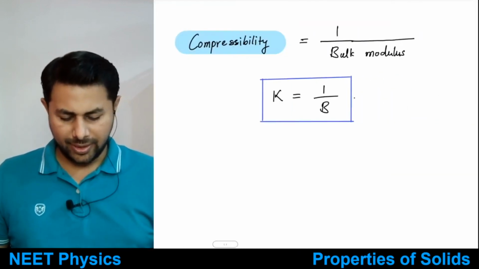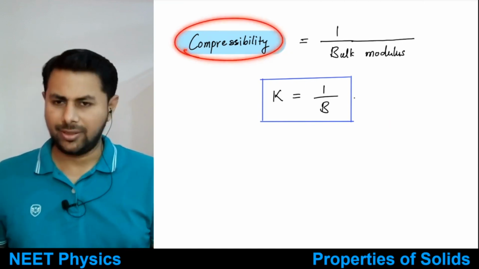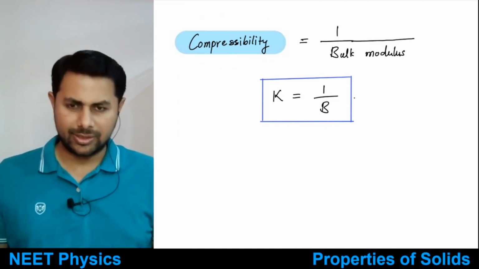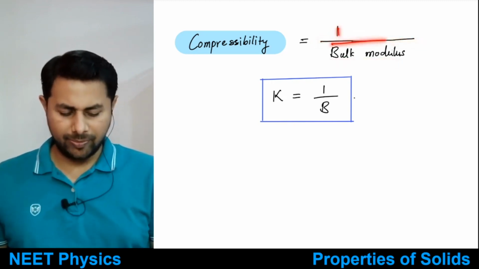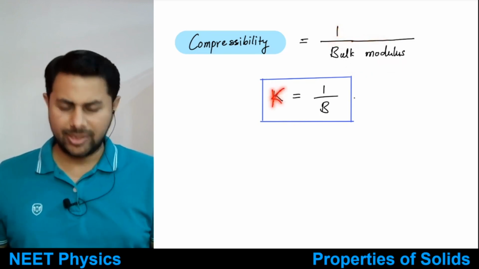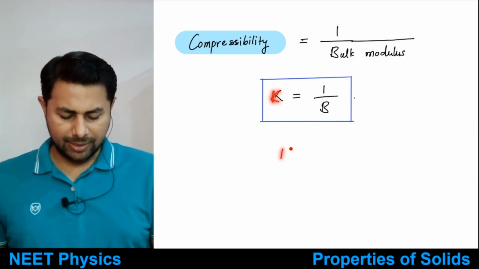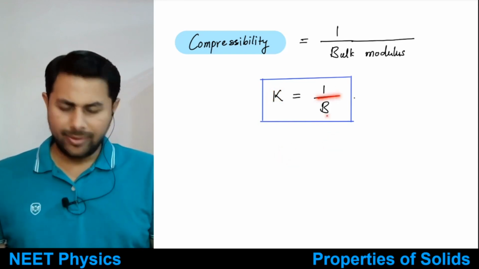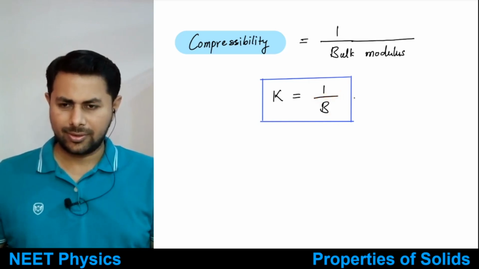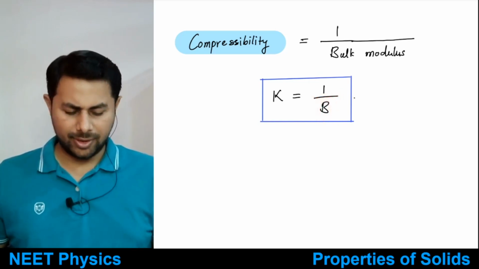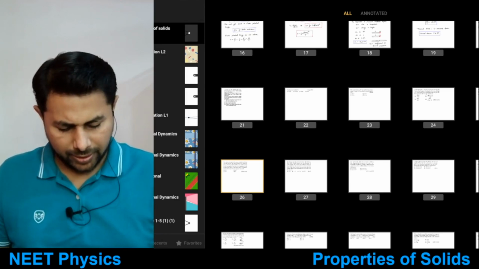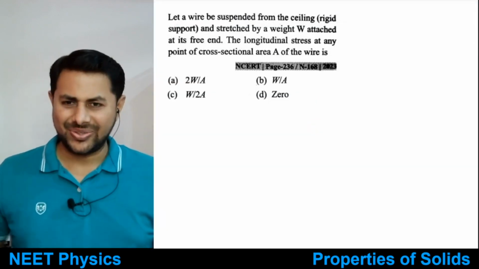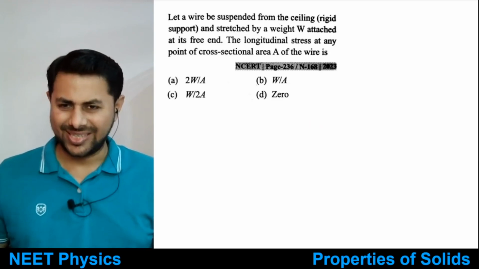Then next is compressibility. Compressibility of a substance is 1 upon bulk modulus. Another definition, it's 1 upon bulk modulus. Compressibility is denoted by K or sometimes kappa. It is 1 upon bulk modulus. This thing is clear. So it shouldn't be all theory. Let's discuss some problems, then we'll go back to the stress strain curve.